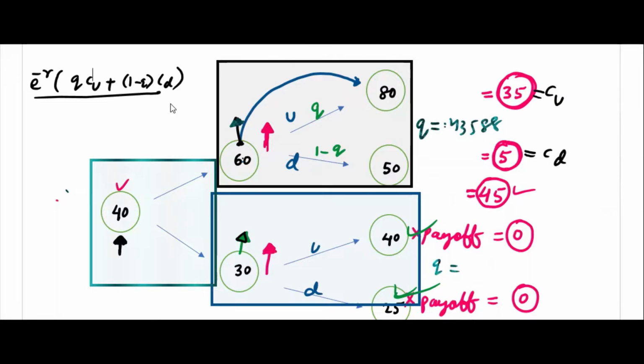The value will be 17.195. This one also you need to find. This should be 0, right? Because these are 0 anyway, the payoffs are 0. So if the payoffs are 0, do you think that will be 0? Because we use payoffs here, right? We use payoffs here. So when we use payoffs here, what will happen?